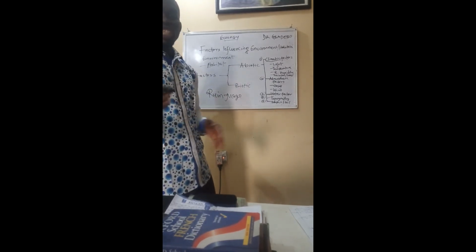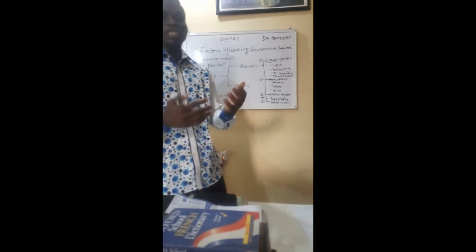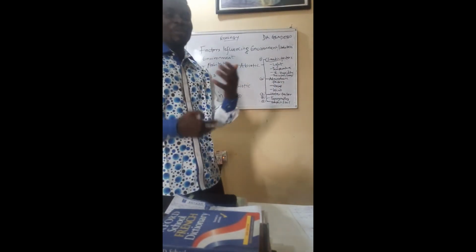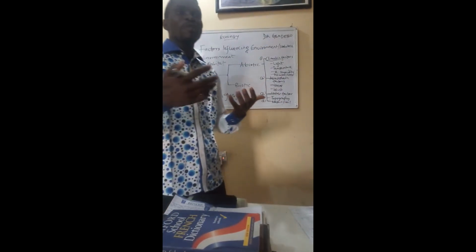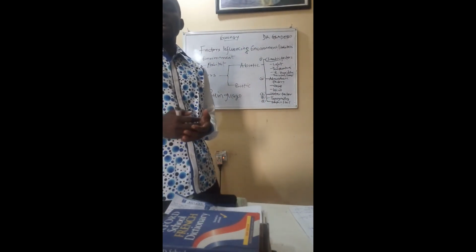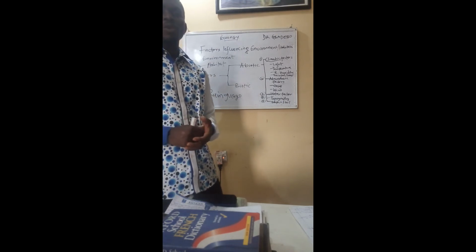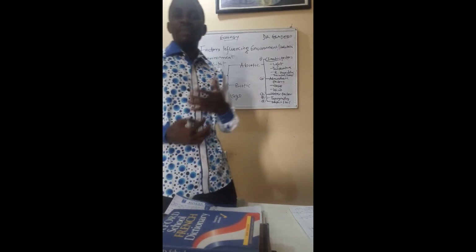So oxygen is important. We know we breathe in oxygen and we breathe out carbon dioxide. There is continuous exchange of gas during respiration. Oxygen is needed for cellular respiration, and both plants and animals take in oxygen and give out carbon dioxide.